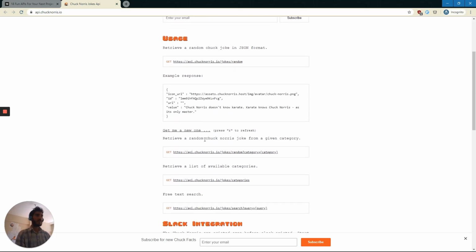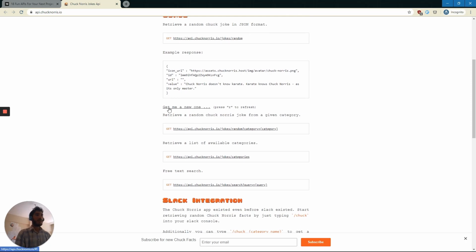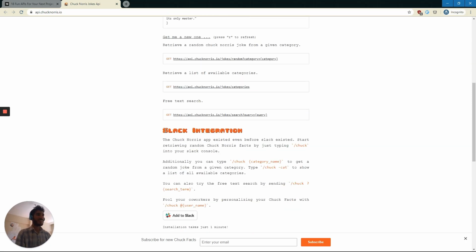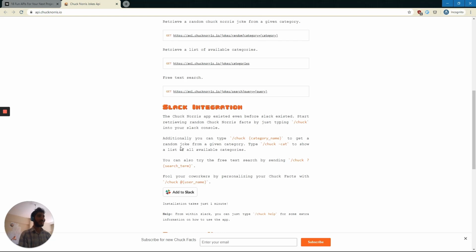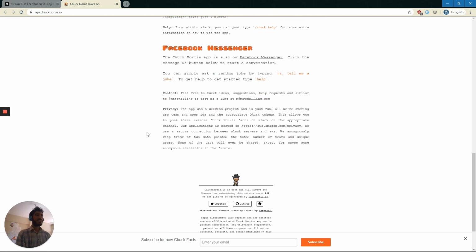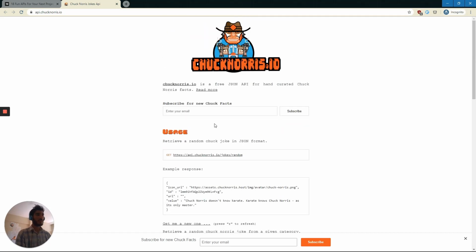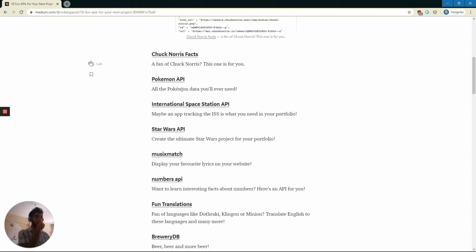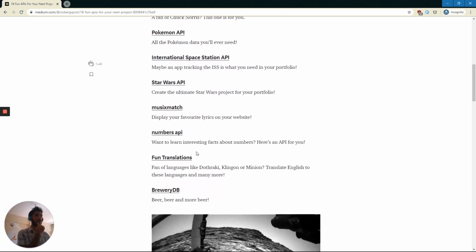Yeah, I mean, you get the idea. It's got an icon too, so that's fun. Oh, they actually already have done this. They built a Slack integration. I had no idea. Cool. So this is something fun that you could do. I'm going to go look at other ones. I'm not really a big fan of Chuck Norris myself.